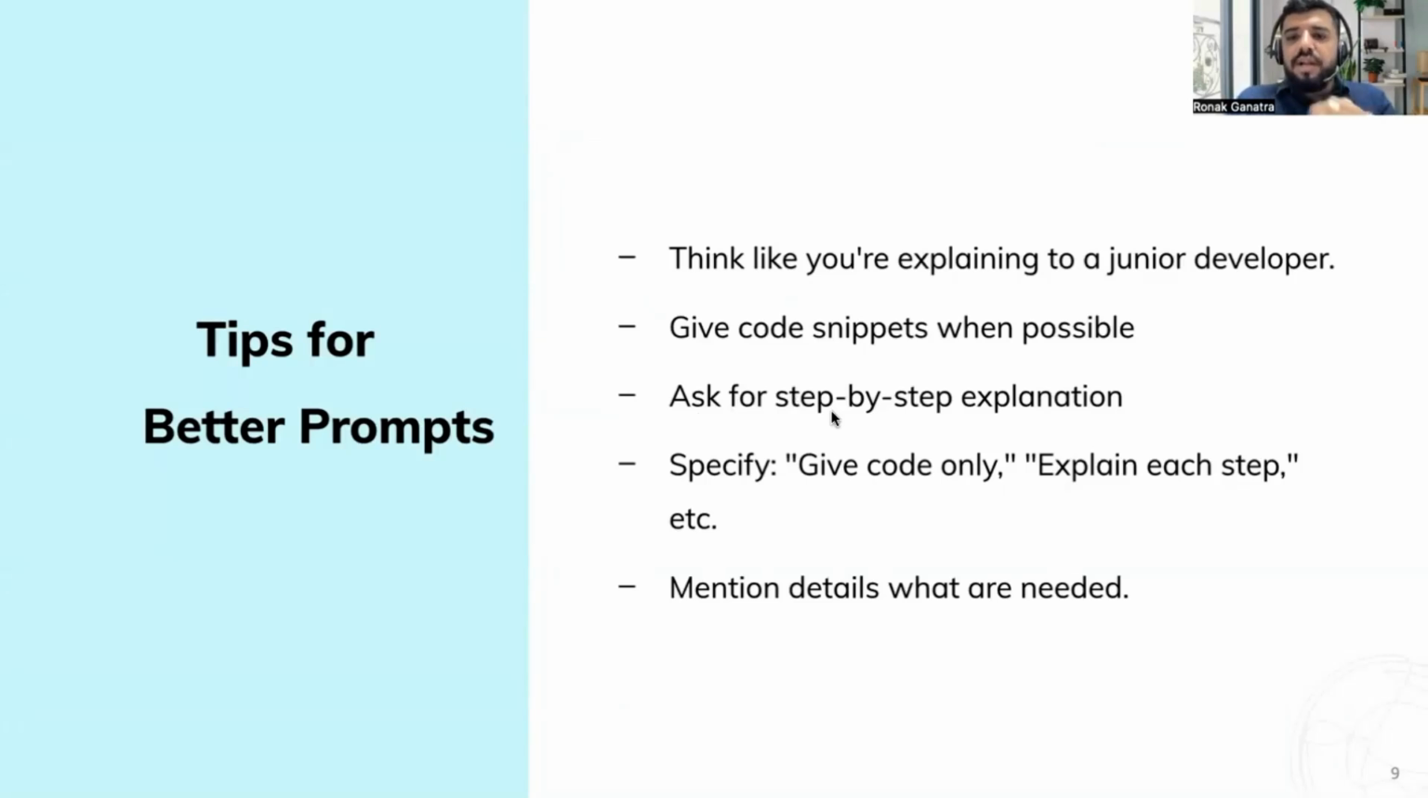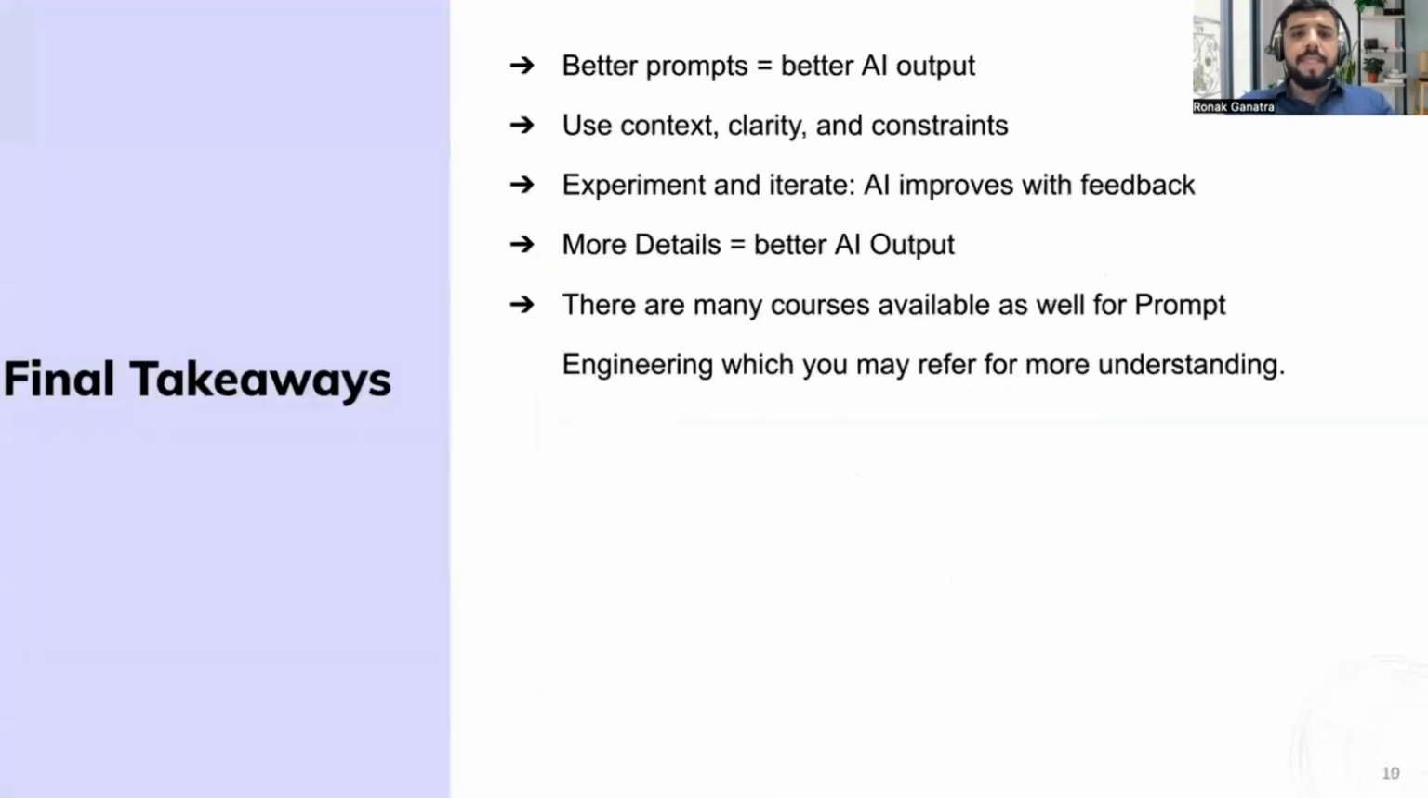If you want any explanation, you can ask for it, or you can specify give code only. In WordPress coding, if you want only code, you can mention give code only, so it will not explain anything. If you are trying something new and you need understanding, then you can say explain each step. You can mention what details are needed.